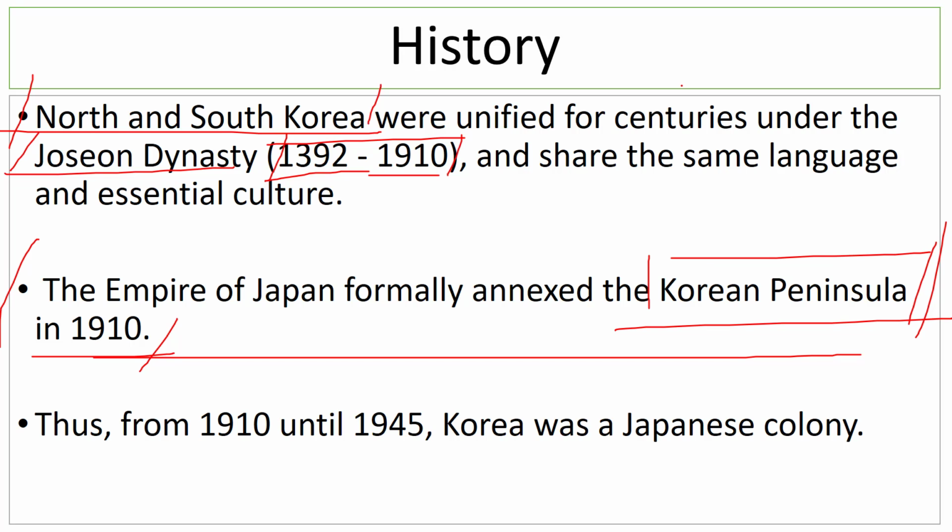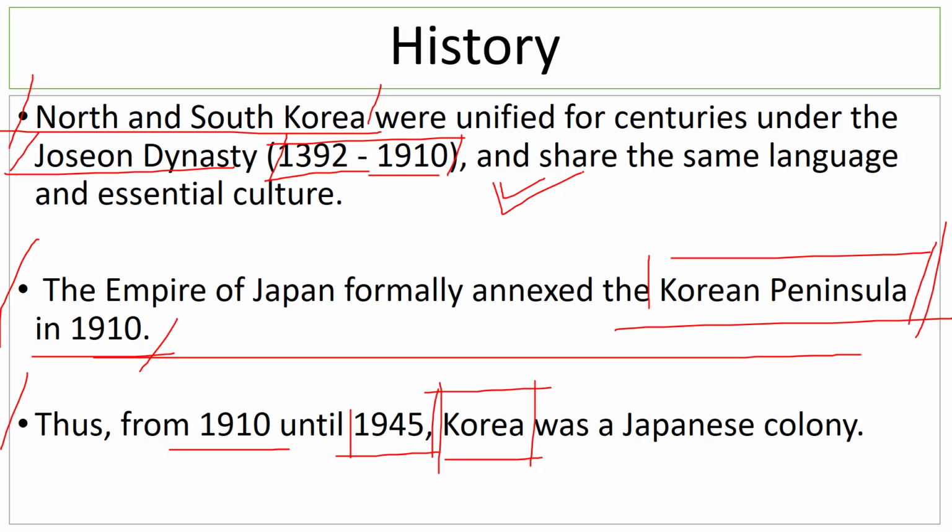Even before Japan annexed these two countries, Japan had a very strong influence in the entire region. It controlled most of the foreign policy, trade policy and everything. But in 1910, they thought, let's just occupy the entire peninsula. So we can say that between 1910 to 1945, Korea, the United Korea, was a Japanese colony, and it was a very humiliating time for the Korean people because Japan tried to eradicate the Korean language and Korean culture from the Korean peninsula.